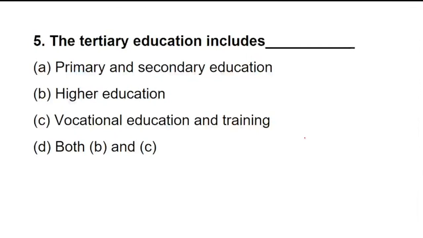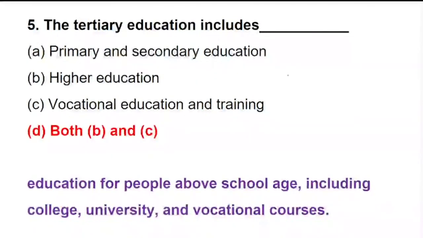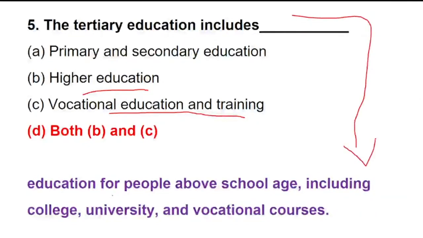Okay, let's see. When we talk about tertiary education, it includes higher education and it includes vocational education and training. Now listen very carefully, you should not get confused over here. Tertiary education is education for people above school age, so it will not consider your school age.